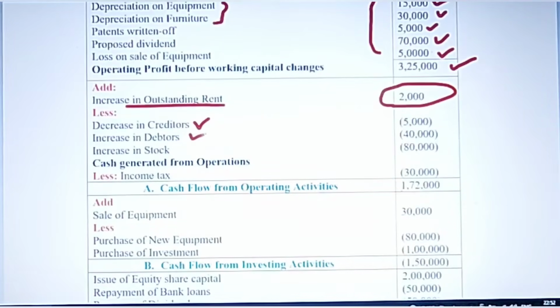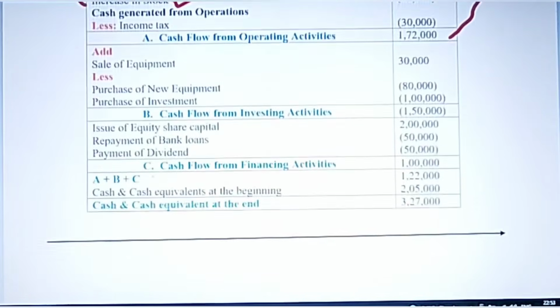Increase in debtors, again less. Increase in stock, less, because all these are assets. So place these figures here, and you can put it in brackets. Bracket means we are subtracting, and after subtracting all this from this figure, you get this 1,72,000, which is the first part of cash flow statement, that is cash flow from operating activities.